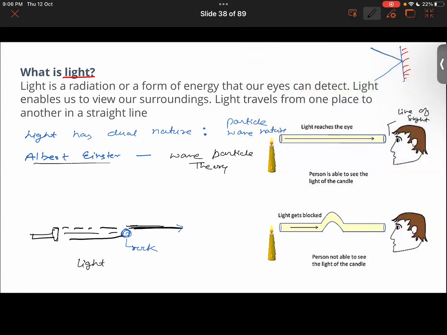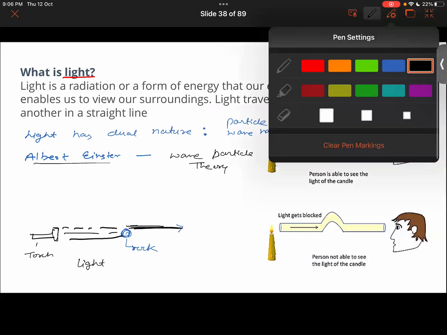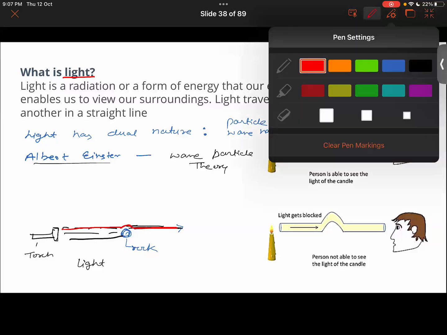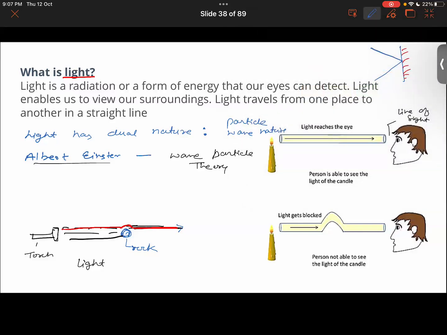Sir, can you repeat the point? I am saying that this is a torch here, and you are lighting a torch on a piece of rock. Here you get to see that the light rays that are coming tend to bend around it like this. See the tilt here? So we say that the light bends or diffracts around an object. So thereby light behaves as what? In this manner, what do you think? Will it be a particle or will it be a wave?